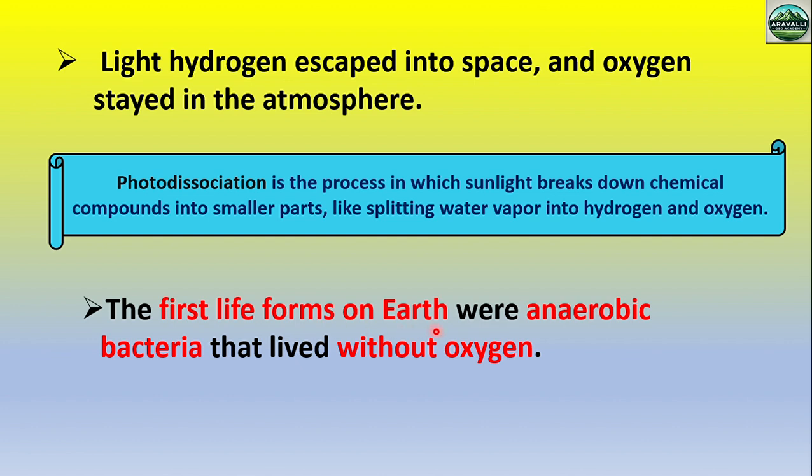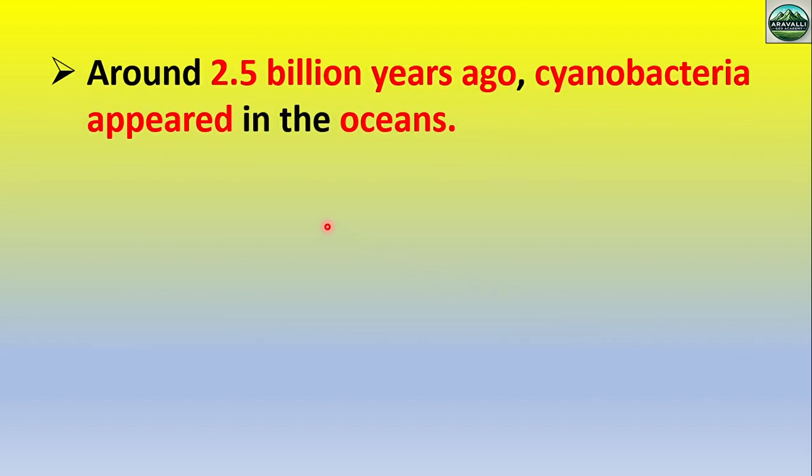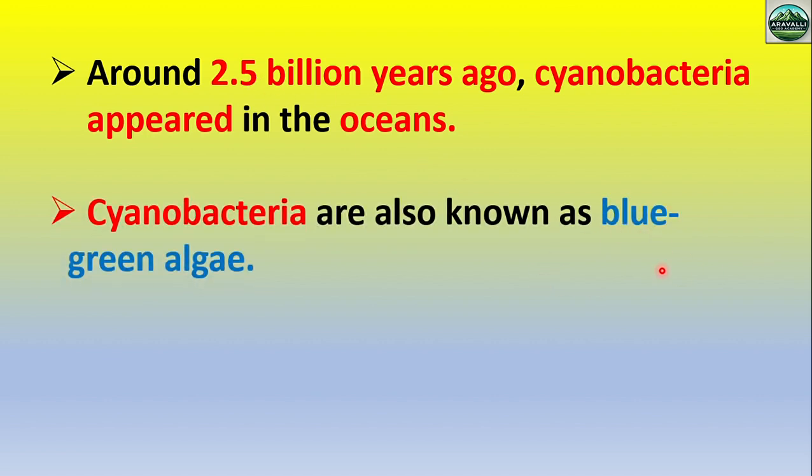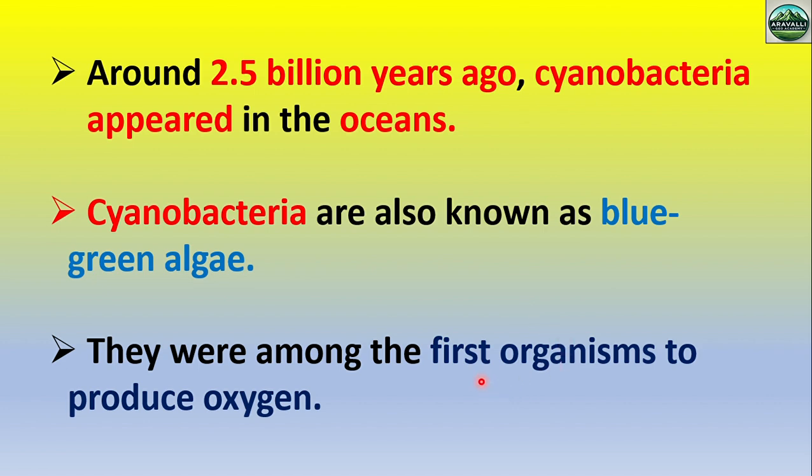The first life forms on Earth were anaerobic bacteria that lived without oxygen. Anaerobic means they can sustain without oxygen; they prefer a reducing environment. Around 2.5 billion years ago, cyanobacteria appeared in the ocean. Cyanobacteria are known as blue-green algae, and they were the first organisms to produce oxygen. Remember this point: which organism produced oxygen first? Cyanobacteria, around 2.5 billion years ago.